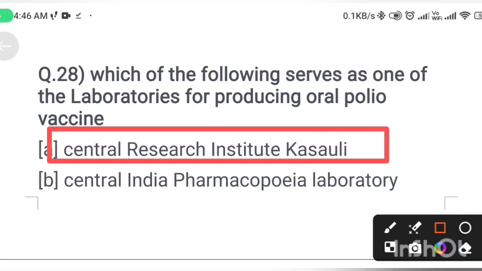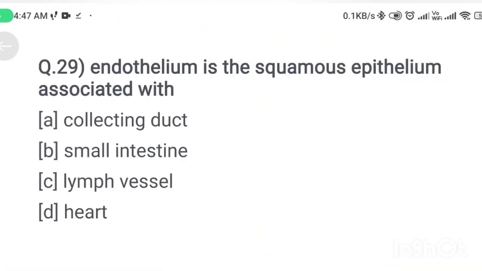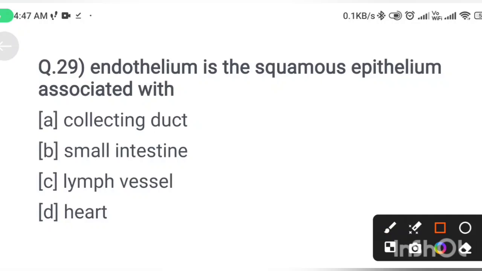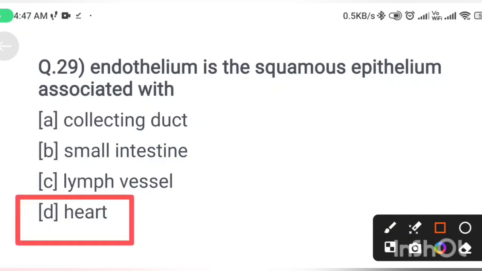Next question. Endothelium is the squamous epithelium associated with option A, collecting duct. Option B, small intestine. Option C, lymph vessel. And option D, heart. Correct answer is option D. Endothelium is a squamous epithelium associated with the heart and blood vessels.